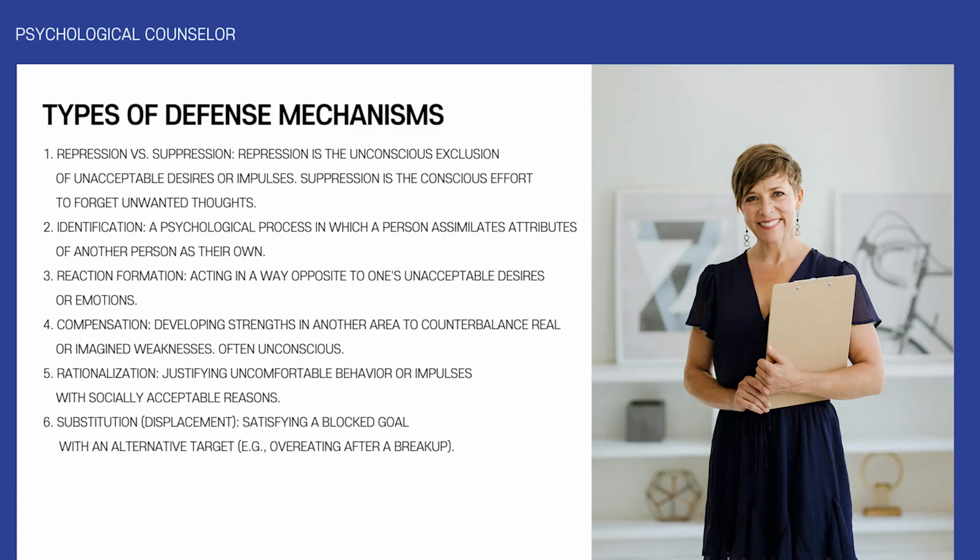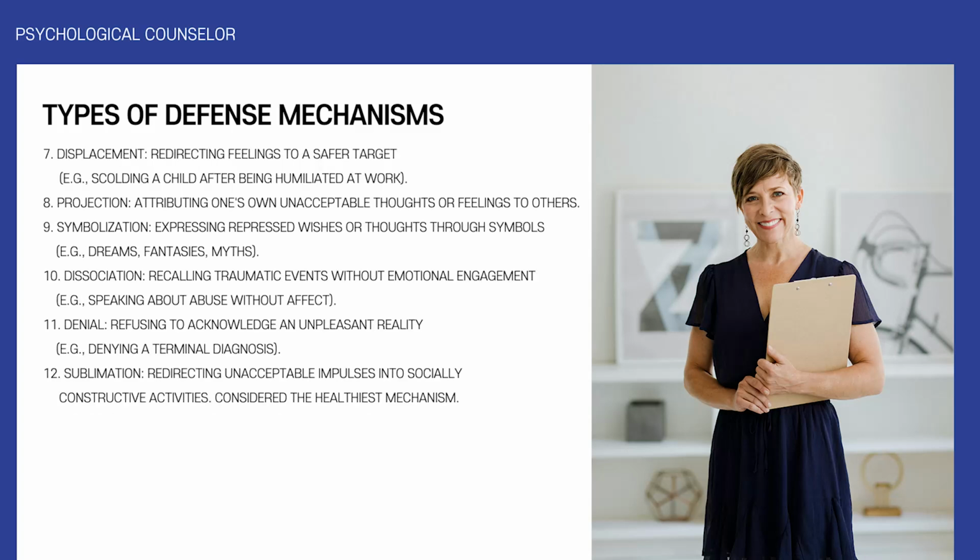Rationalization. This is giving a logical excuse for behavior that we're actually ashamed of. For instance, failing a test and blaming the questions, not lack of study. Substitution or displacement. When we can't achieve something, we replace the goal with something else, like overeating after a breakup. Displacement. This is redirecting anger or frustration toward a safer target, like yelling at family after being insulted by a boss.